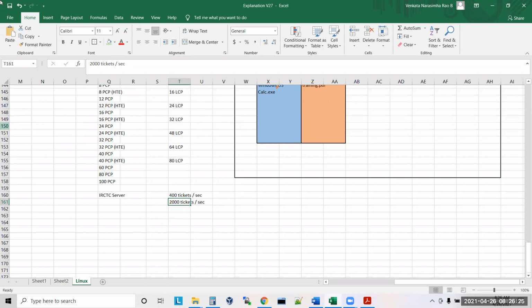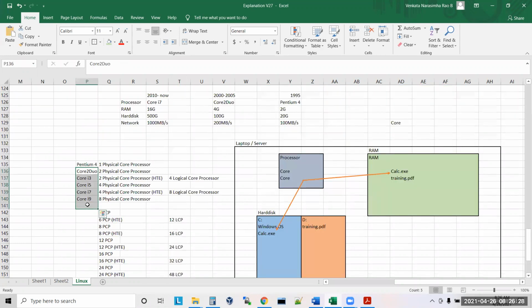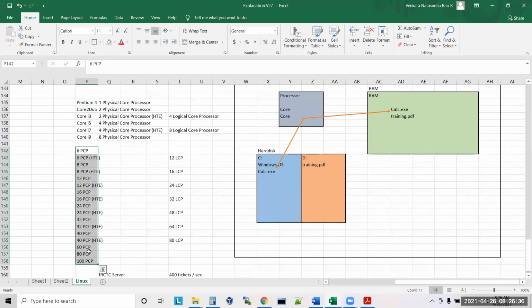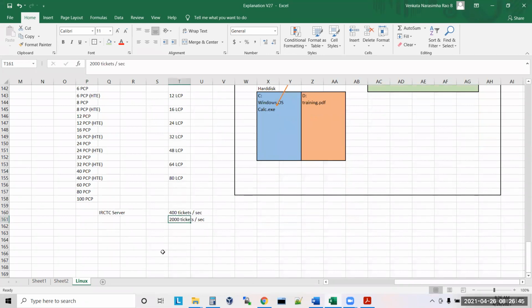Do you think these kinds of servers, these processors, are sufficient for them? No. When they say high end, these are the high ends actually. As per my understanding, they are using around a 40 core server. That is the reason they are able to manage the show. In case tomorrow the utilization increases more and more, then they have to go for a higher processor.